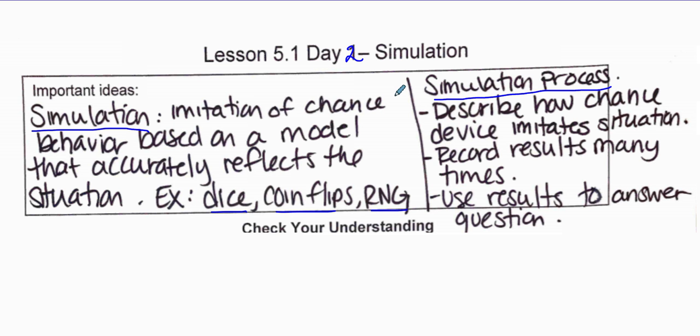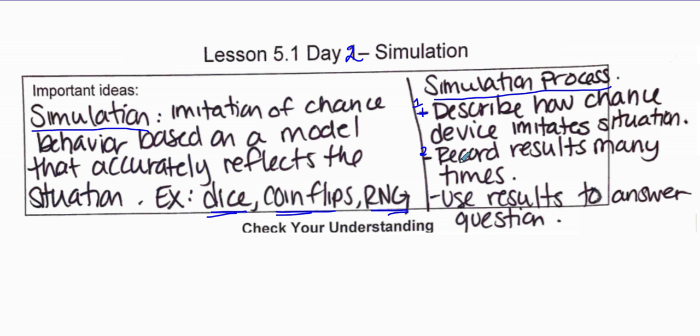And so what is the simulation process? Similar to when you do an experiment or a simple random sample or sampling method, there is some process you have to have. The first thing, we'll call that number 1, is to describe how the chance device imitates the situation. So using dice, coin flips, a random number generator, putting little slips of paper into a hat, whatever the case may be, describe how this chance behavior imitates the situation.